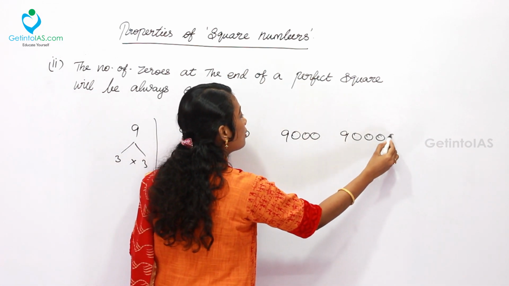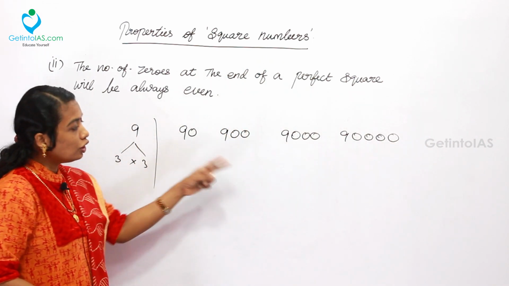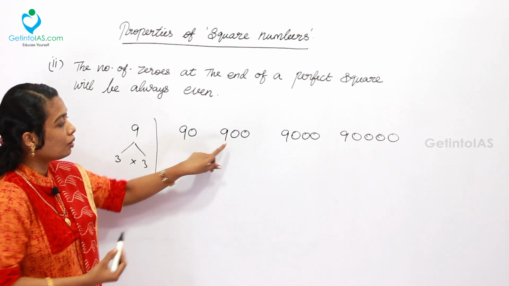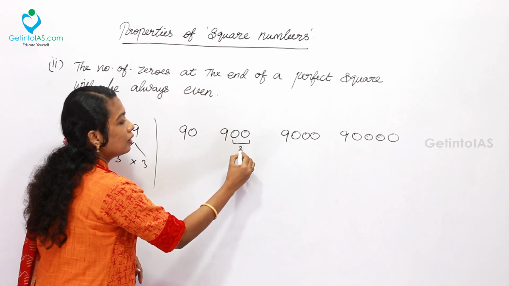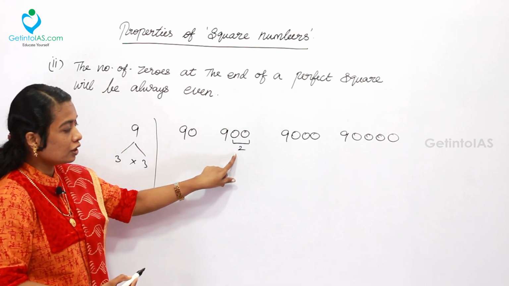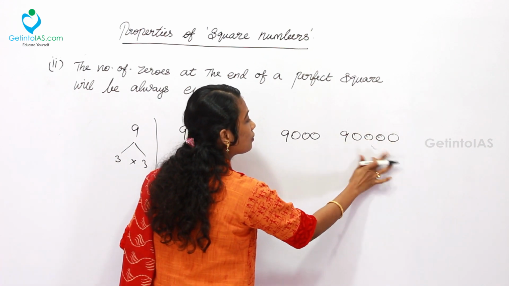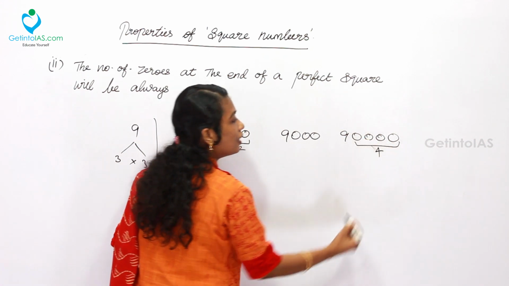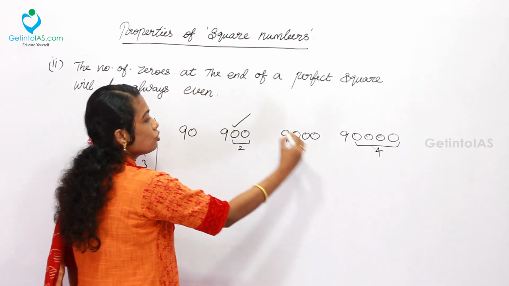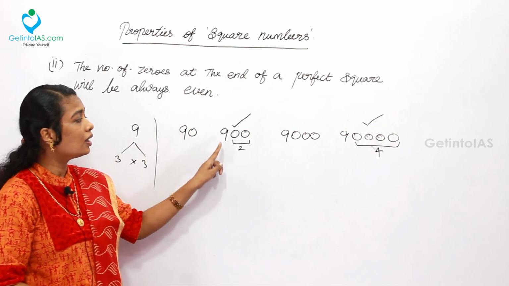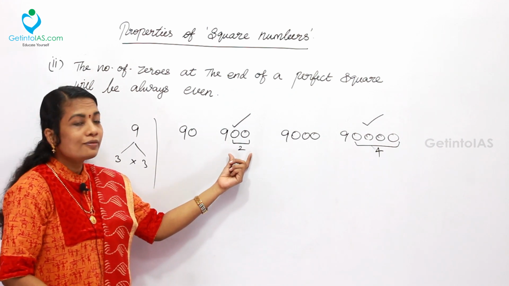Now from the group, can you say which numbers are perfect squares? Yes, numbers with an even number of zeros at the end. Here 2 zeros at the end, here 4 zeros at the end. So we can say these 2 numbers are perfect squares, because the number of zeros added to the perfect square is even.